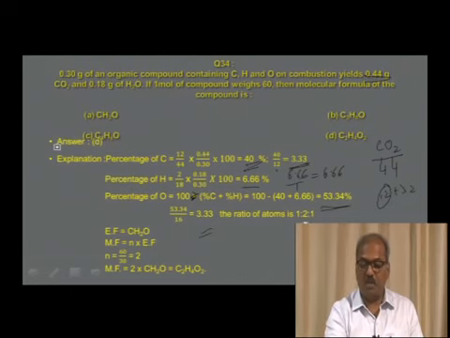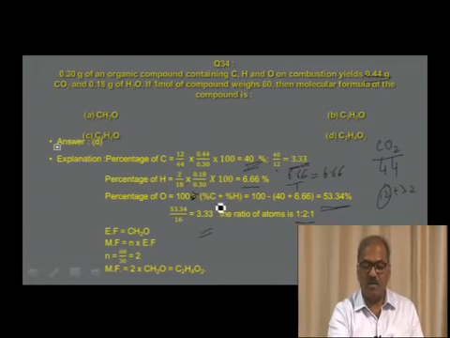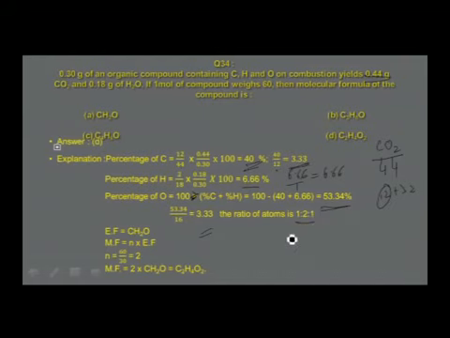Now, what is the ratio of atoms? How do I get 1:2:1? The least number in these three ratio of atoms, 3.33, 6.66 and 3.33, is 3.33. So ratio of atoms of carbon, hydrogen and oxygen, 3.33 by 3.33 is to 6.66 by 3.33 is to 3.33 divided by 3.33. So this is 1:2:1. So that is how you get this ratio of atoms as C1H2O1 or CH2O. So that will be the empirical formula.